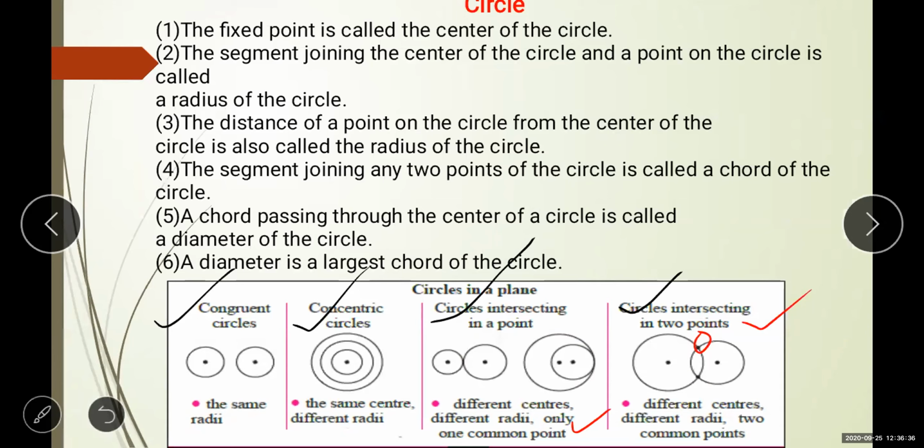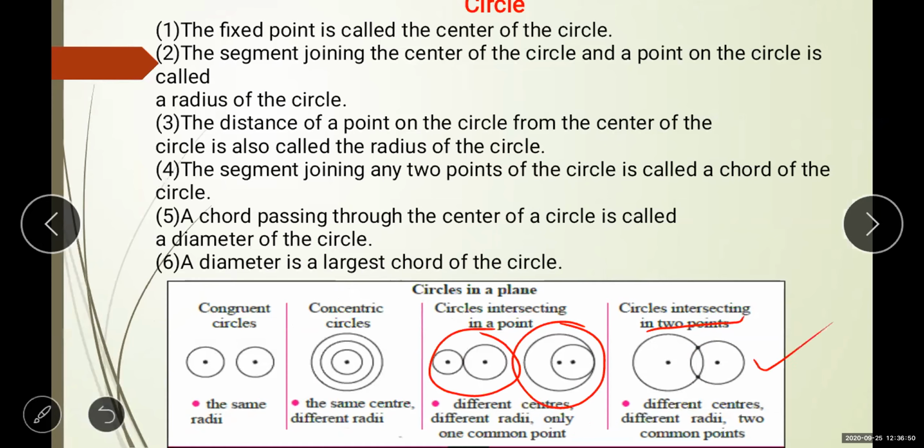So if circles touch in a single point, then there are two possibilities. But when we talk about intersecting in two points, there is only one possibility. Okay, so I hope this concept is clear.